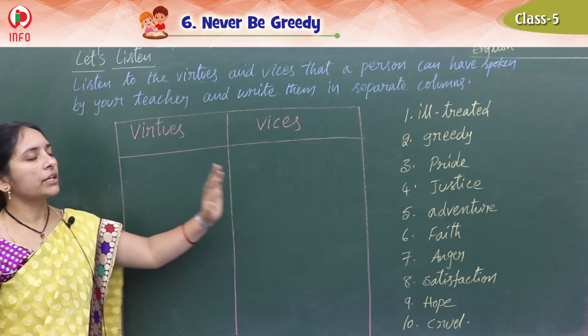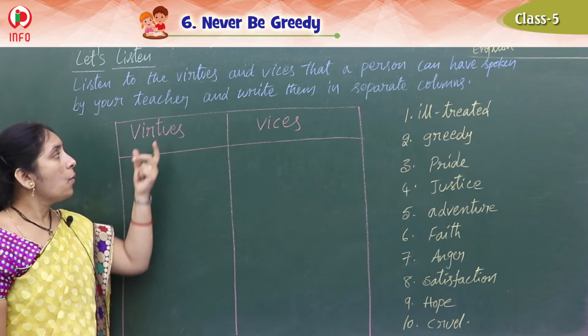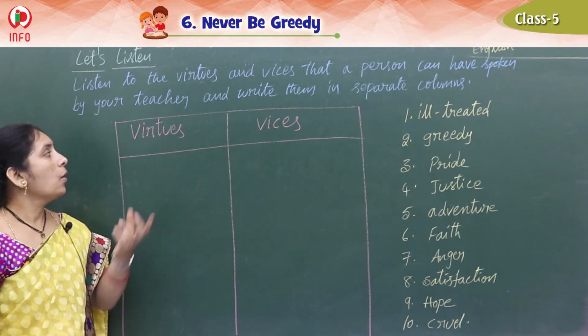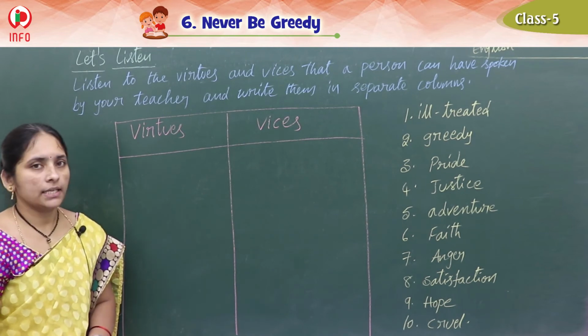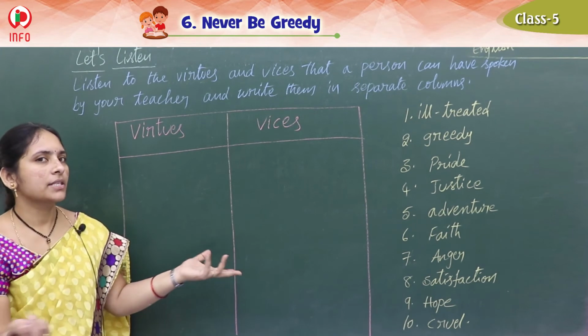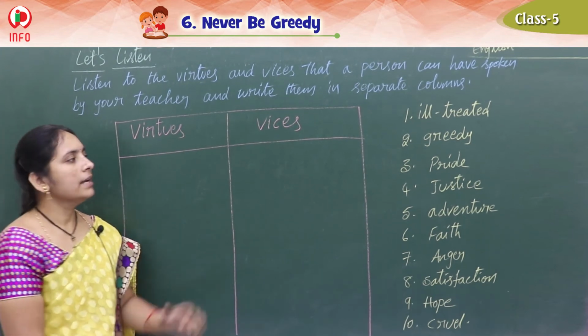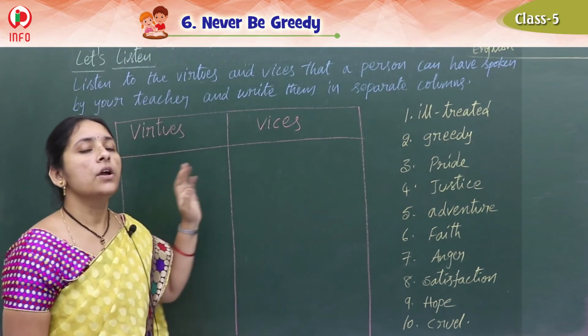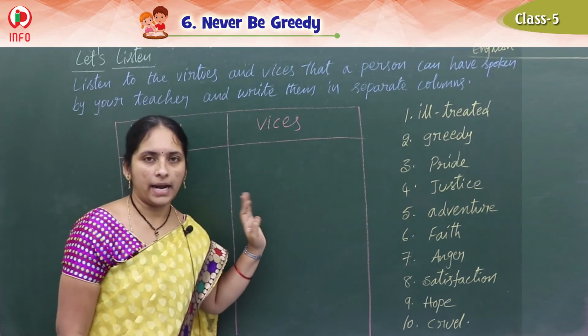What are those? Virtues and vices. First of all, what are these virtues and vices? Virtues means good qualities, and vices means obviously bad qualities. So a total list of words they have given. From this we should choose which are good qualities and which are bad qualities.